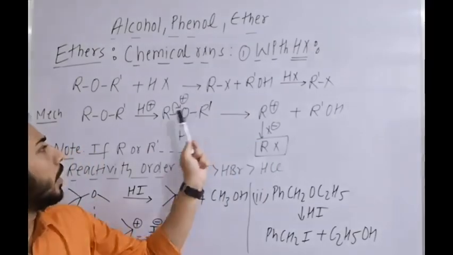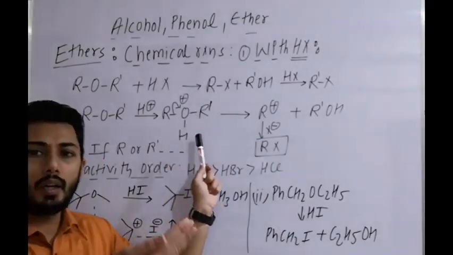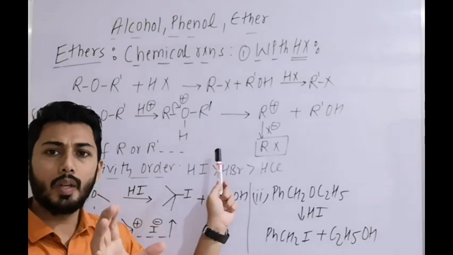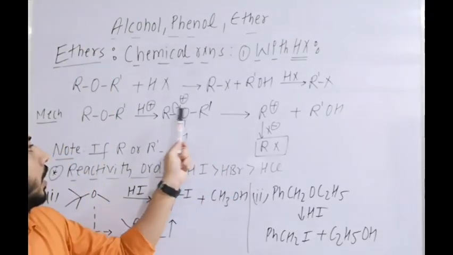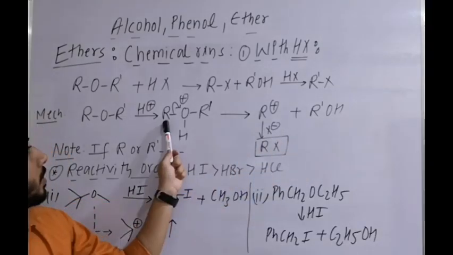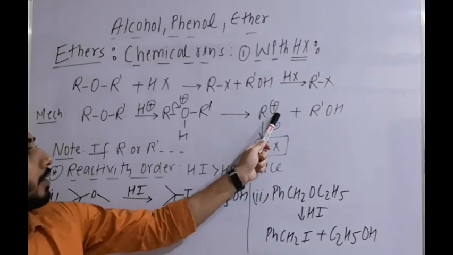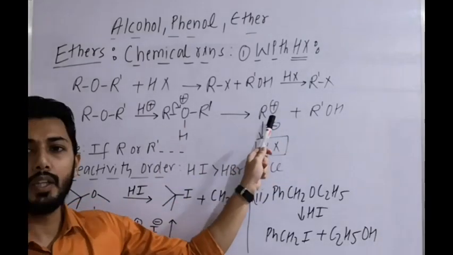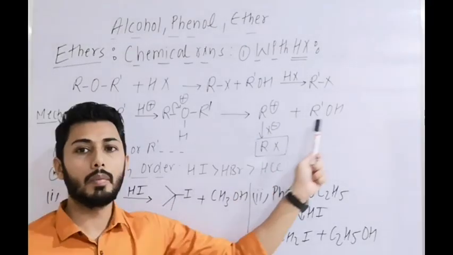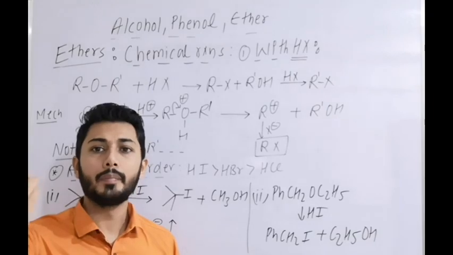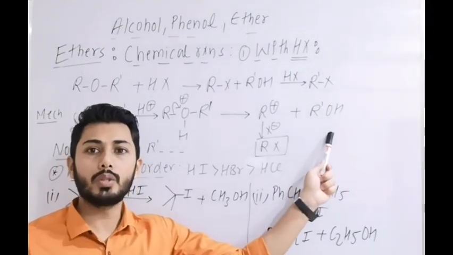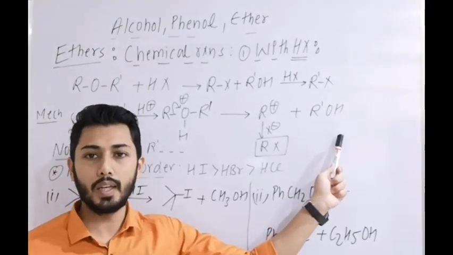Then the bond is cleaved, maybe this side. We will decide on the basis of the example, but this is the general mechanism, that the C-O bond is cleaved. If it is cleaving from that side, R'OH plus R⁺, that means a carbocation is formed, and this will be attacked by the nucleophile to give RX plus R'OH. If excess HX is given, then the final alcohol will also react with HX to give alkyl halide.